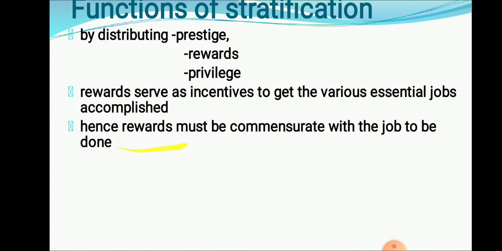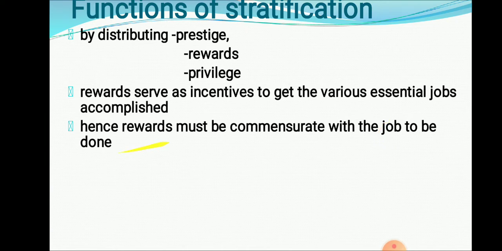Hence, whatever rewards we are giving, whatever money we are giving, that must be commensurate. Commensurate means it should be at the level of the job to be done. For example, if we approach the barber for a haircut, but you offer a very small amount of money for your cutting, then next time he will not do this kind of job for you.